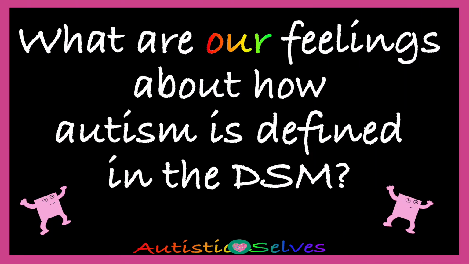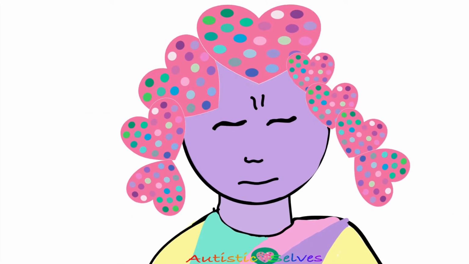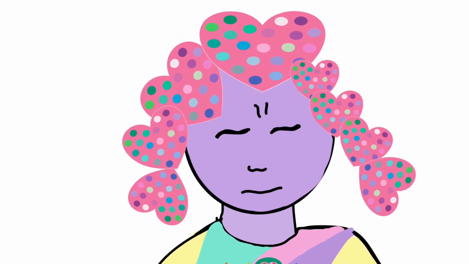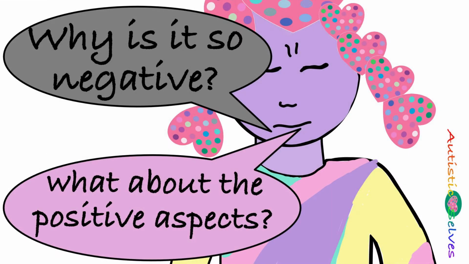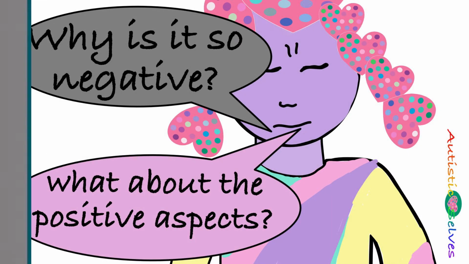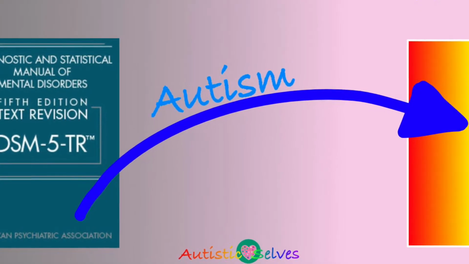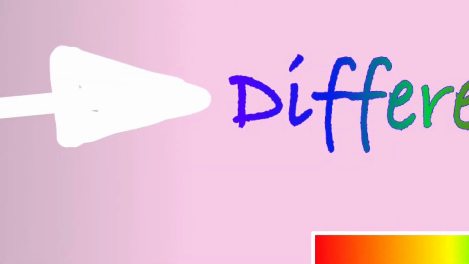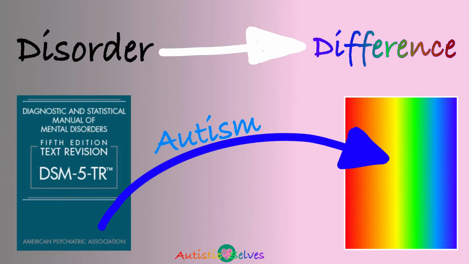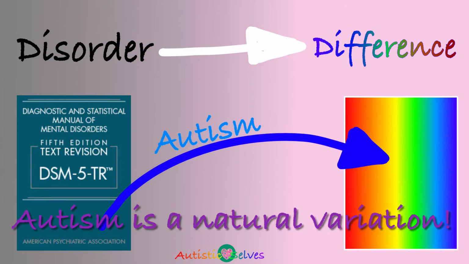What are our feelings about how autism is defined in the DSM? We don't feel comfortable with the way the DSM describes autism. We feel all the descriptions are very negative in focus and ignore the many positive aspects of autism. We also feel uncomfortable with autism being in the DSM in the first place because we don't consider autism to be a mental health disorder. In fact, we don't consider it to be a disorder at all. We feel it is a brain difference and a natural variation in human diversity.